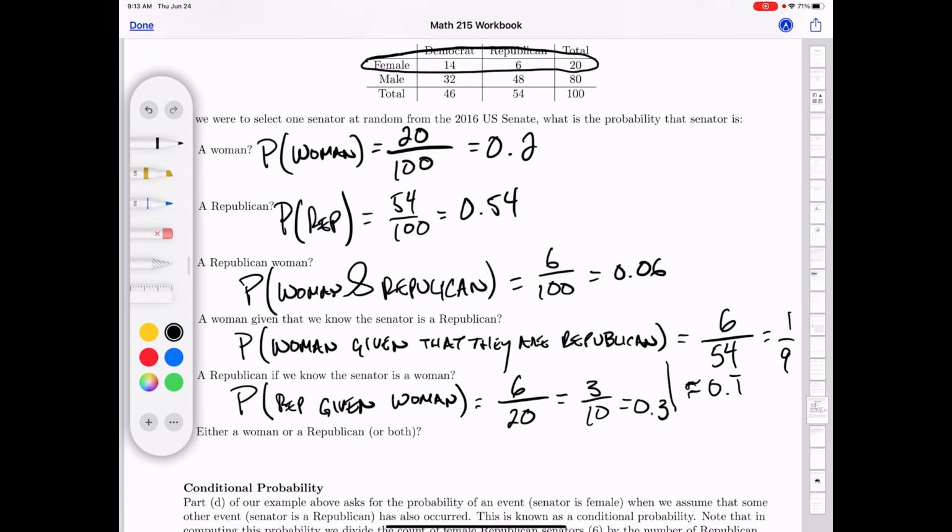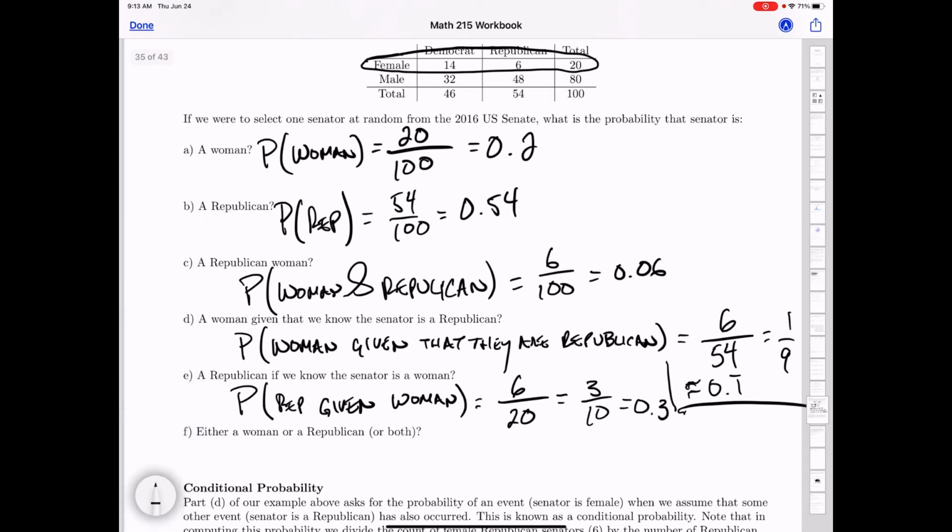These probabilities sound similar when we're saying probability of choosing a woman given they're a Republican, probability of a Republican given that they are a woman, but it's a different question, right? It's a different group that you're looking at. In the first, you're only looking at Republicans, seeing how many women there are in that group. Part E, you're looking at how many women there are, and in that group, how many of those are Republicans.